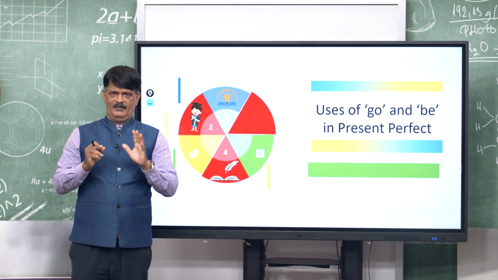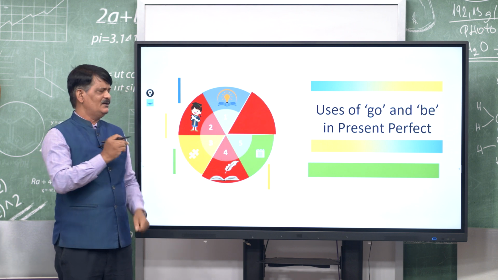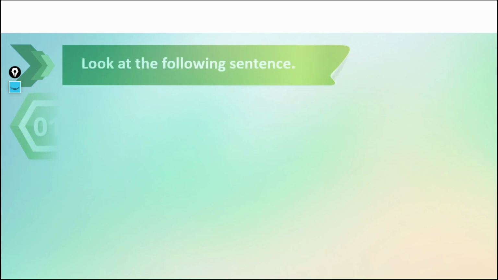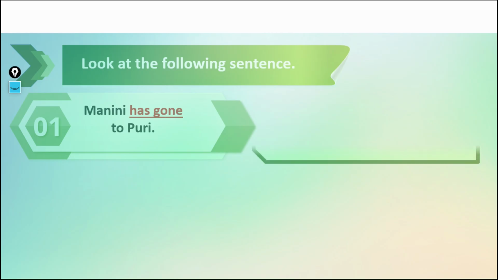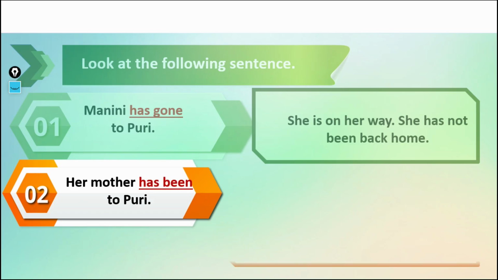Be means is, am, are. How is, am, are used in the case of the present perfect? With the examples we can easily know all the things, your doubt will be clear. Look at the following sentences and you can easily know many things. You see, the first example is there. Manini has gone to Puri.